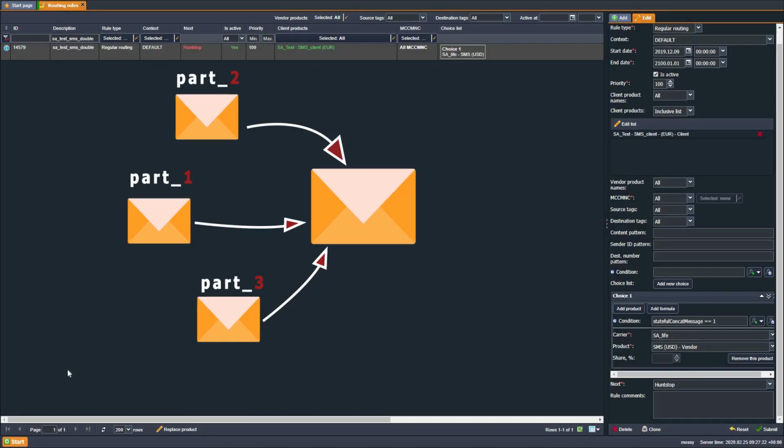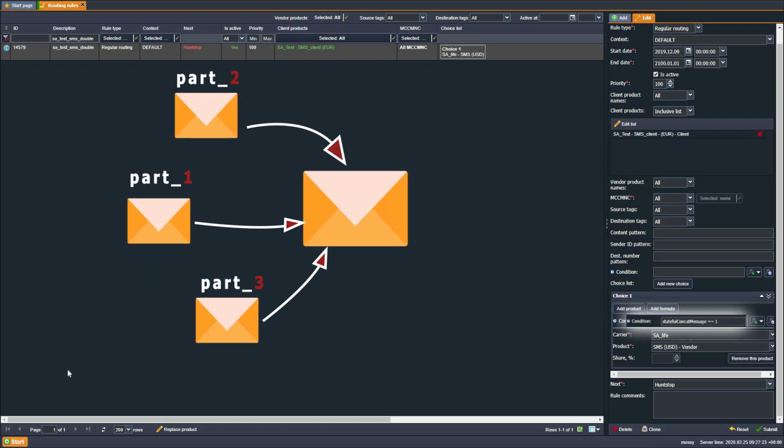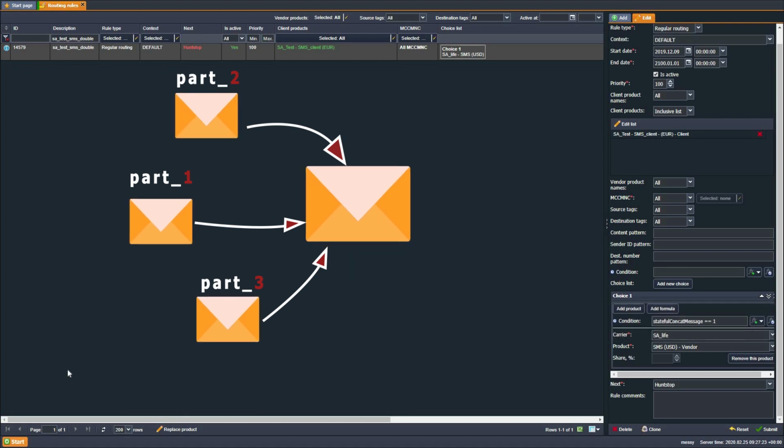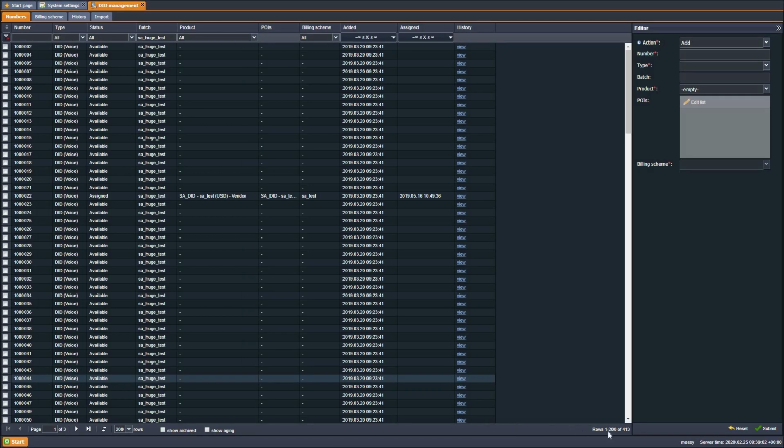The new metric statefulConcatMessage has been added to SMS routing rules. It can be used in routing rule conditions to route messages that were put together from multiple segments with the enabled option stateful concatenated messages processing. It was noted that large data volumes cause delays in operation of the DID management interface.